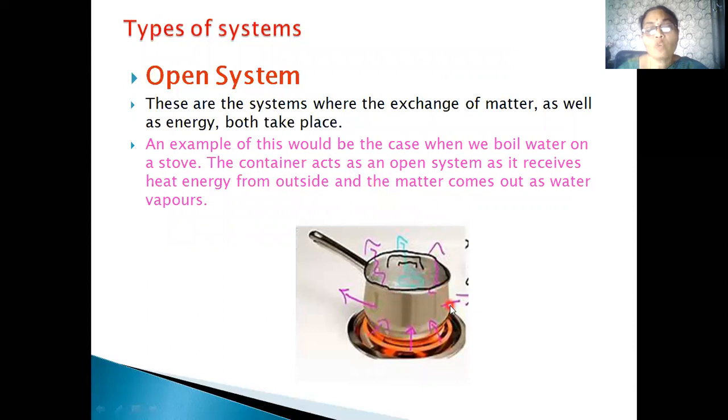Suppose we take water in a vessel and allow it to boil, then there will be exchange of heat energy. When the water starts boiling, it gets converted into vapor and comes out in the form of vapor. So this vapor is nothing but the matter. So there is exchange of energy and exchange of matter between the system and the surroundings. So this is the case of an open system.